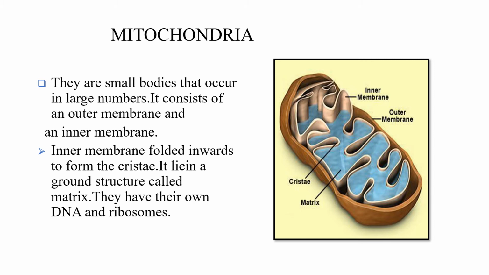It consists of an outer membrane and an inner membrane. Then the inner membrane is folded inwards to form the cristae. That cristae you can see in this picture. This is the cristae. This is the outer membrane, this is the inner membrane. This inner membrane folded and forms cristae. It lies in the ground structure called the matrix. This is the matrix.